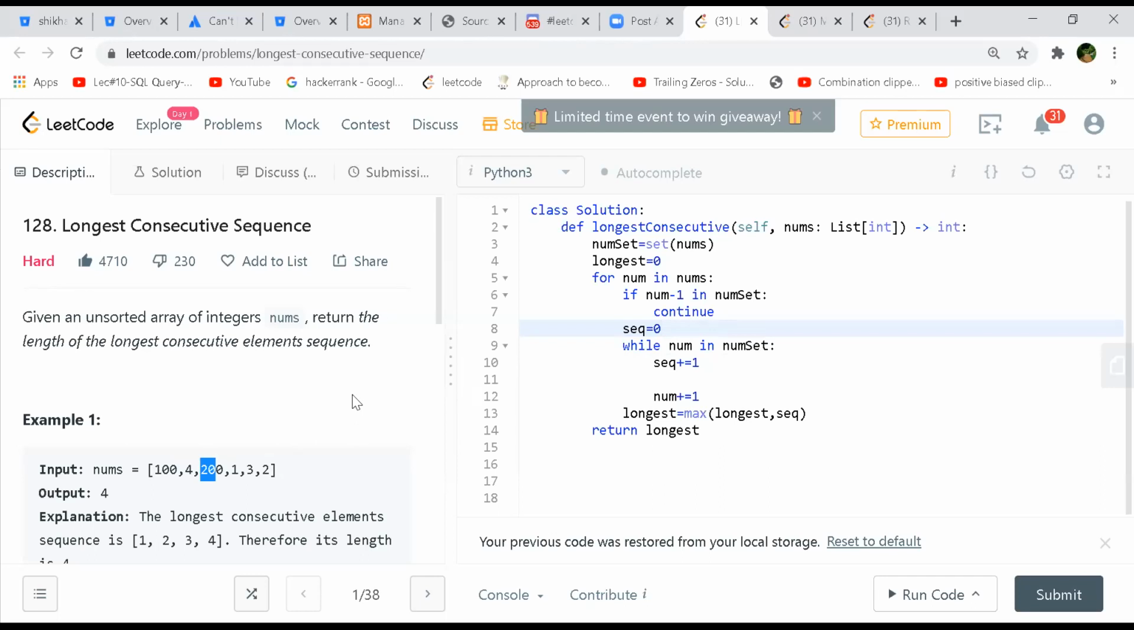199 is not there, so then you'll come down. The sequence will be 1. We'll come down and check whether the next sequence element 201 is present or not, which is not. So only one will be recorded till now.